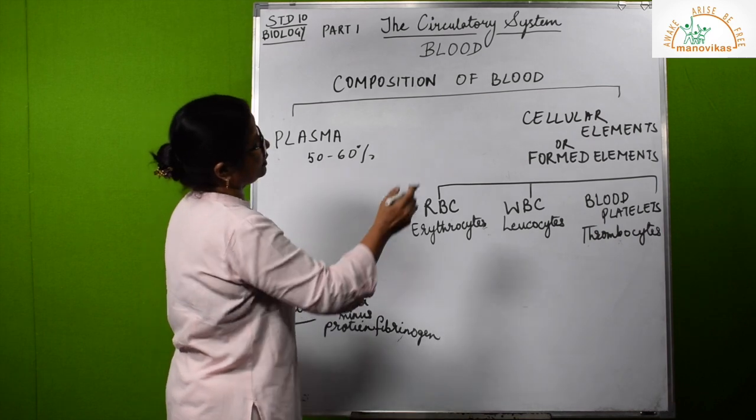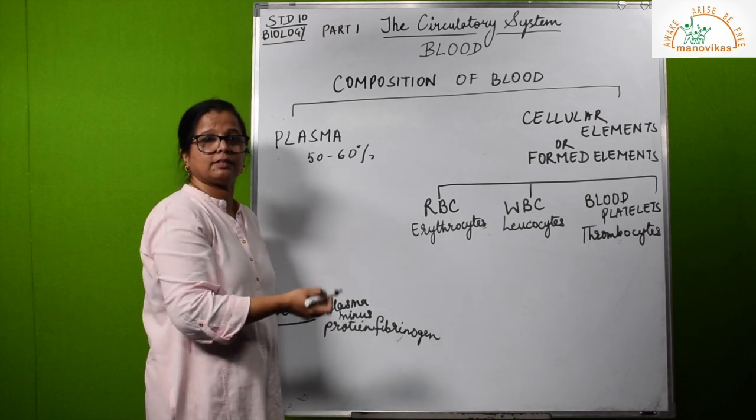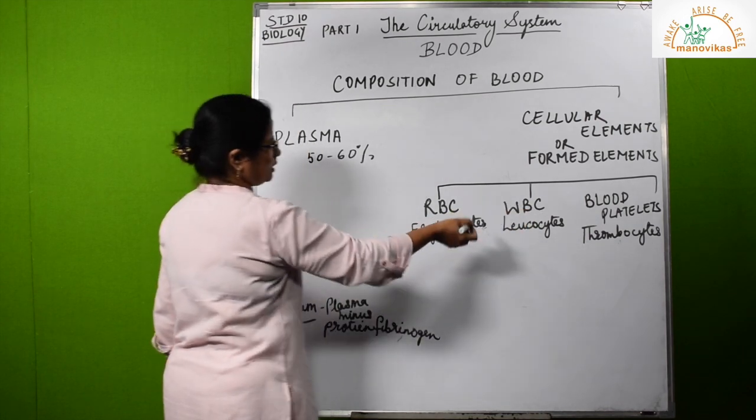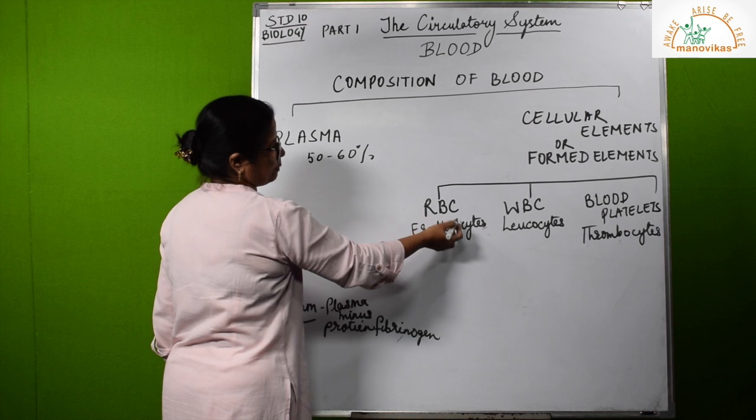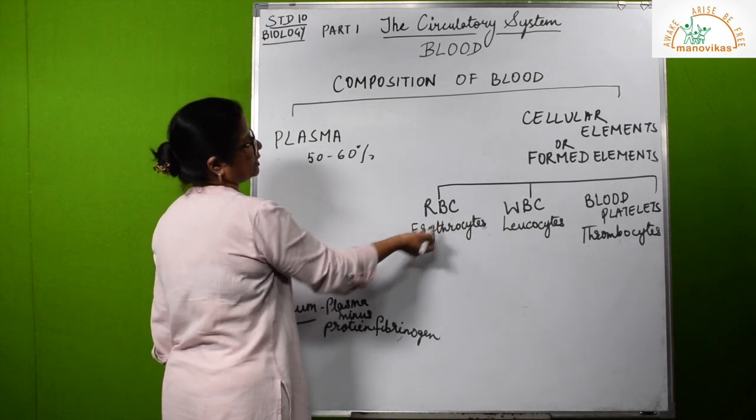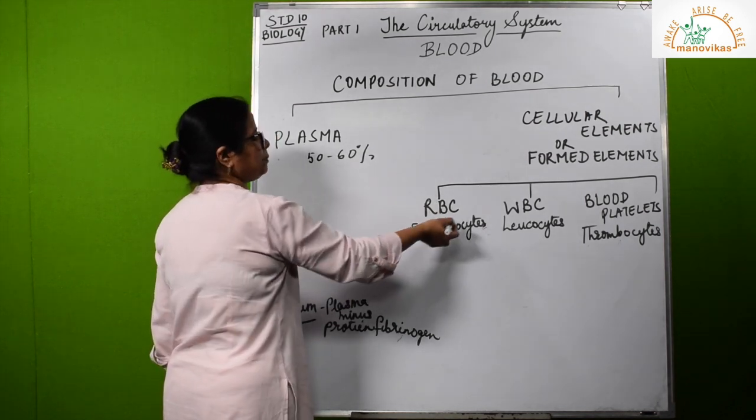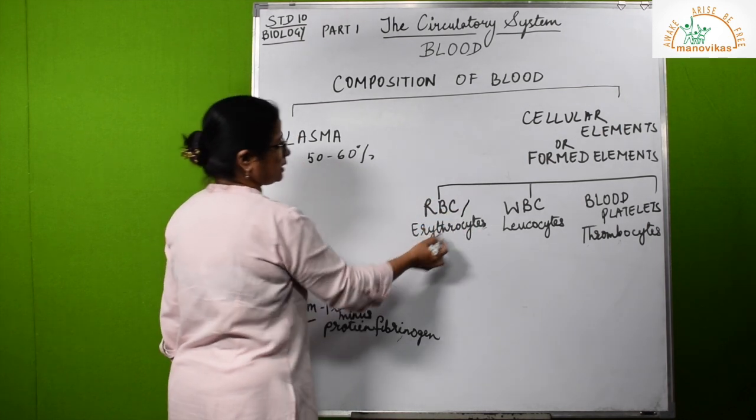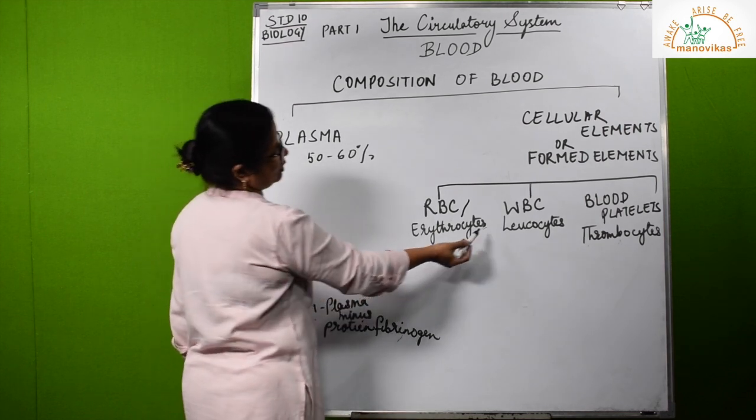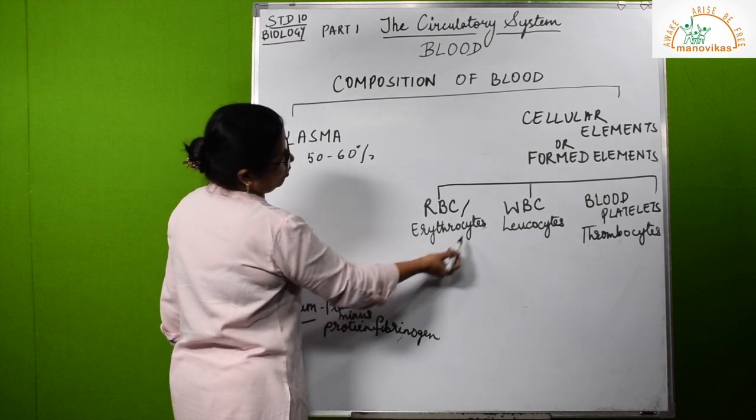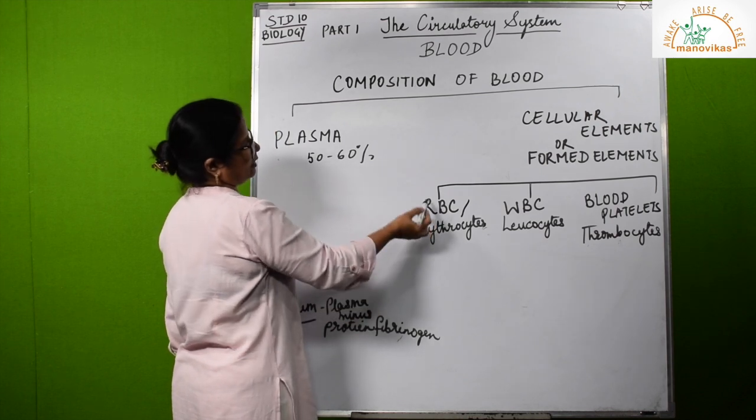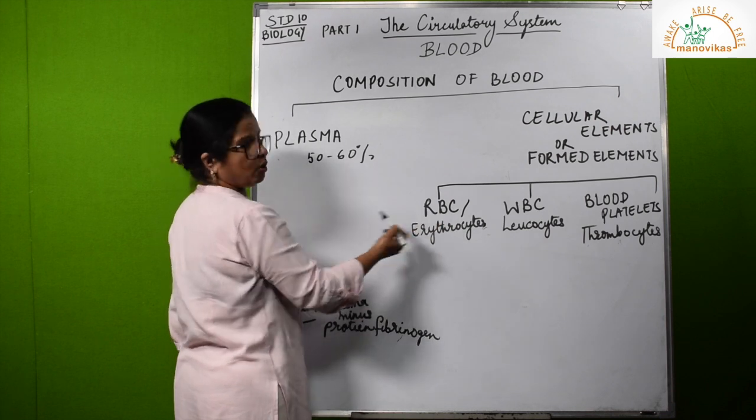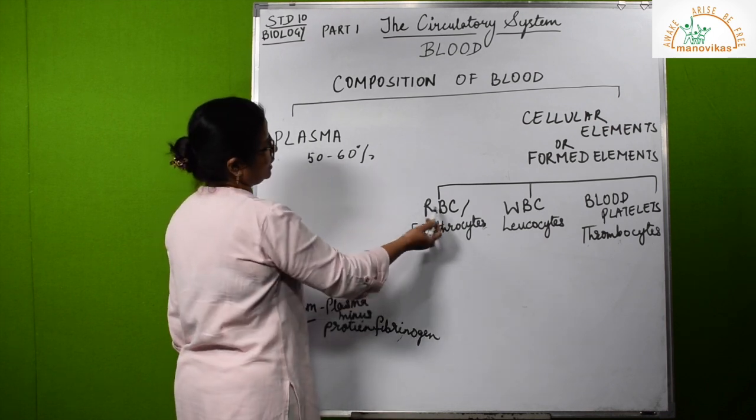Then we have the cellular elements, also known as the formed elements of blood. Again, we can classify them further. Red blood corpuscles. Remember the word corpuscles, we generally say cells. It's okay to say that, but remember also to say red blood corpuscles. Also known as erythrocytes. The word erythro means red. So in some terms, with the name only you can understand a lot of things about them. So erythrocytes, red blood cells.